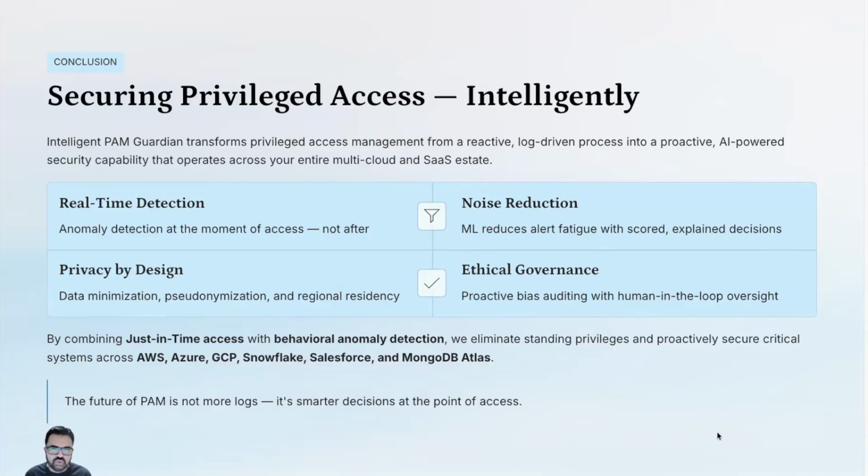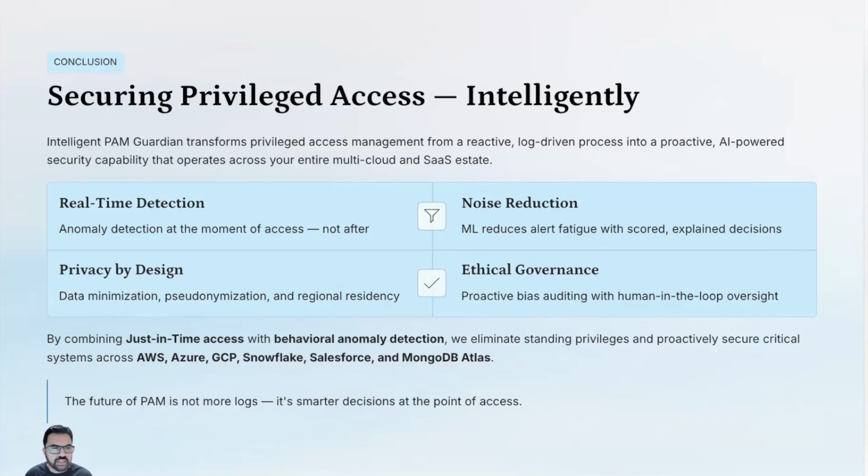It's not just a yes or no decision. It explains the decision. The privacy is built into the platform with data minimization, randomization, and regional residency. And the ethical governance is part and parcel of this product to make sure that there is proactive bias auditing, and also the human in the loop.